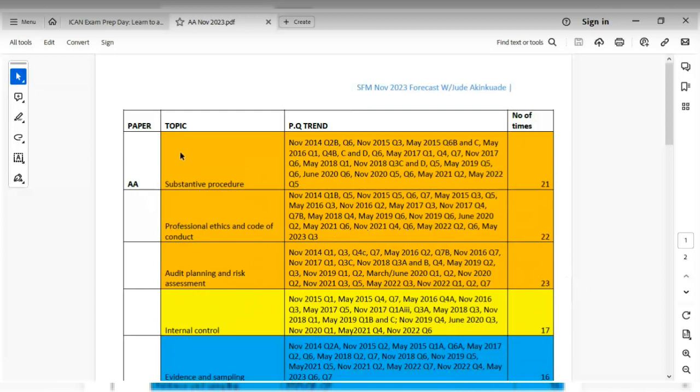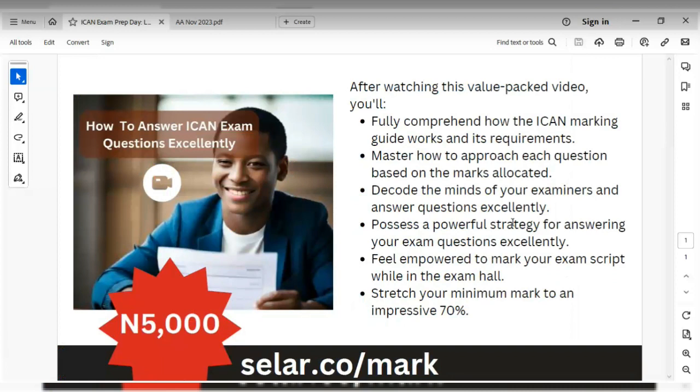Now, what if I show you how to answer your examination questions, irrespective of whether it's theory-based or calculation-based. I'll show you how to answer your questions excellently. You would fully comprehend how the ICAN marking guide works and its requirements. You would master how to approach each question based on the marks allocated. You would be able to decode the minds of your examiners and answer questions excellently. You would possess a powerful strategy for answering your examination questions excellently.